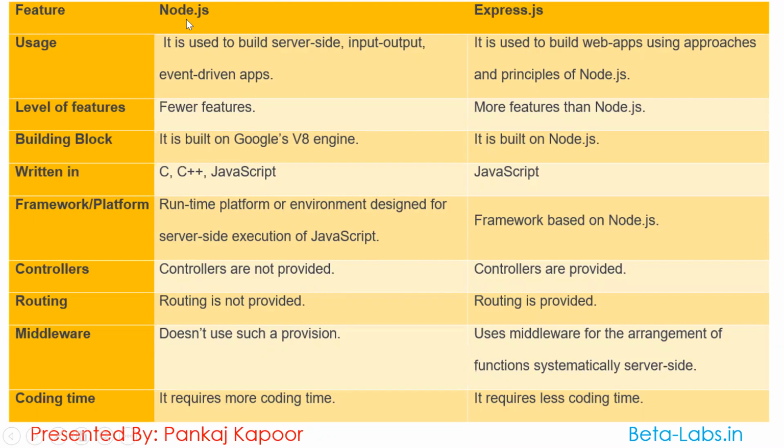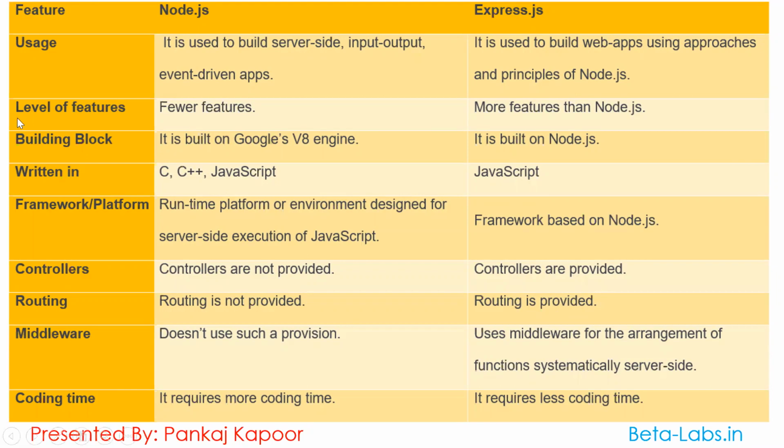Node.js is basically used to build server-side input, output, and event-driven applications. Express is also used to build web apps using the approaches and principles of Node.js. So the Express works similar to the Node. We can also create server-side applications and event-driven applications. So Express and Node are almost similar.